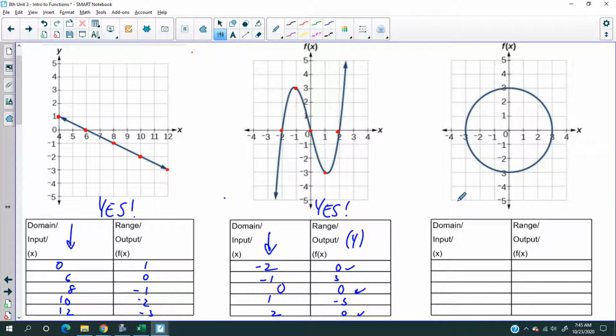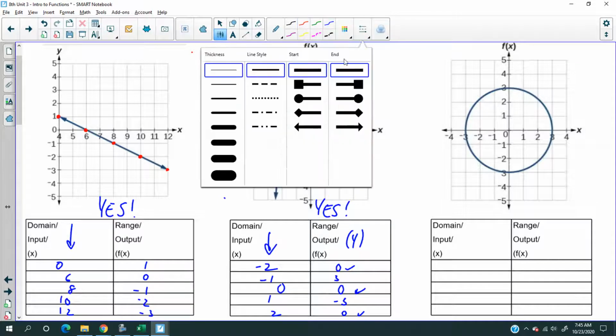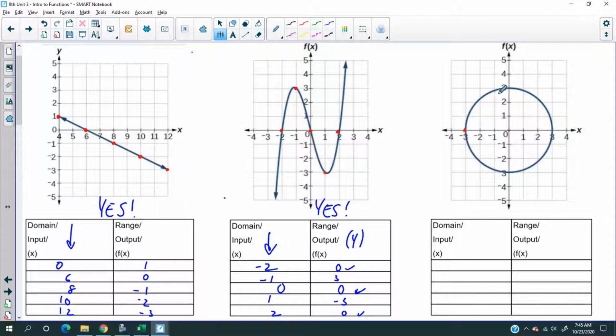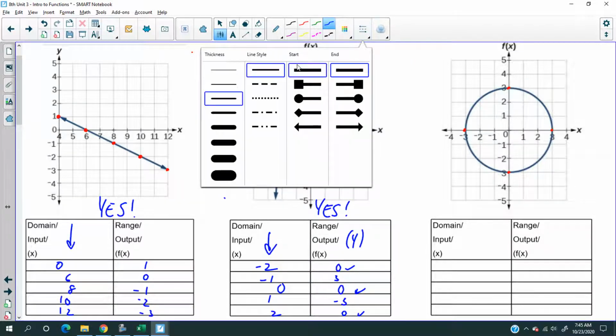This is a circle. So let's record the points again. Let me just plot the points first. So the obvious 4 points are here. Let's see if there's anything else that I should record. Nah, probably not, because the rest of them are gonna be imprecise, but that's okay. So here we got negative 3, 0.